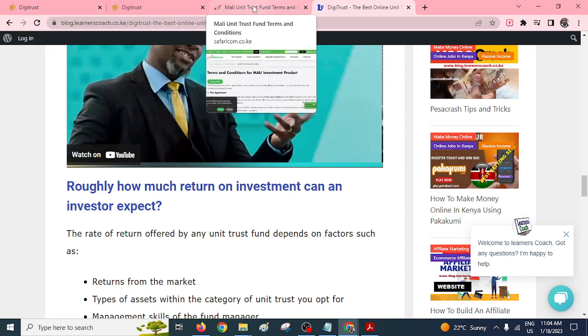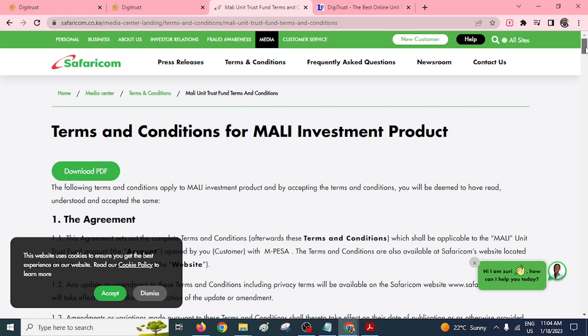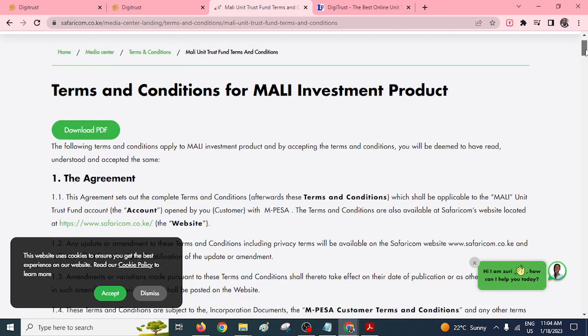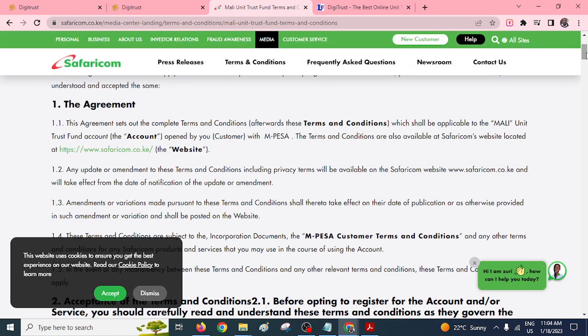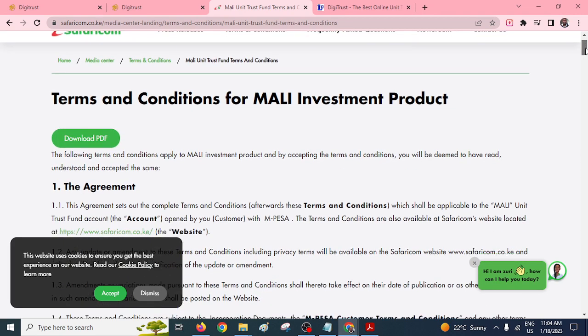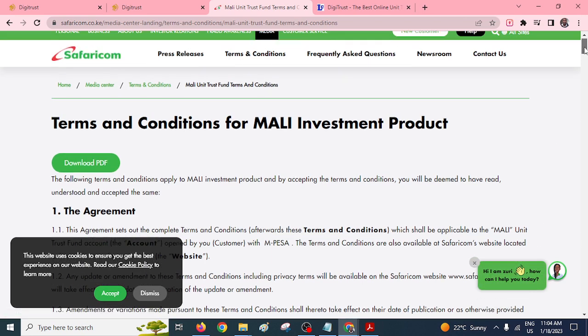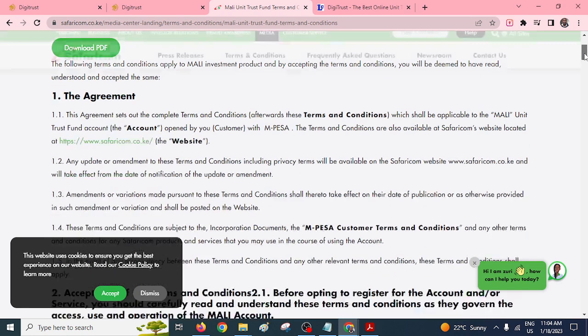The other one is from Safaricom. This is the new kid on the block, Mali, right? I hope you have heard about it. Now, Mali, I just started using it the other day. Of course, the minimum amount that you can deposit is 100, and the maximum is 300,000. That is per day. You can do this on a daily basis. The good thing also, as you can see, there's a chatbot here. You can always chat with someone online. Of course, you can also earn daily.